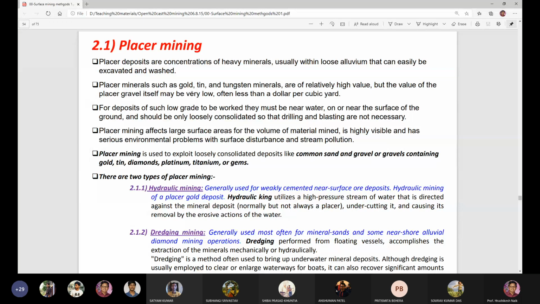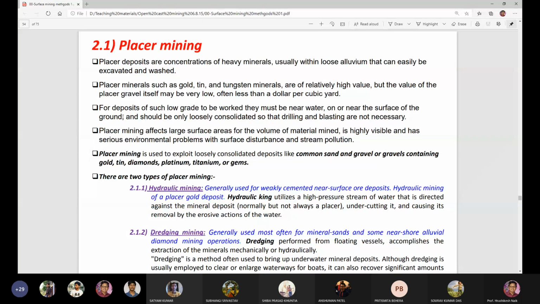Placer minerals such as gold, tin, and tungsten minerals are called heavy minerals because their specific gravity is high. These minerals are of relatively high value, but the value of the placer gravel itself may be very low, often less than $1 per cubic yard.